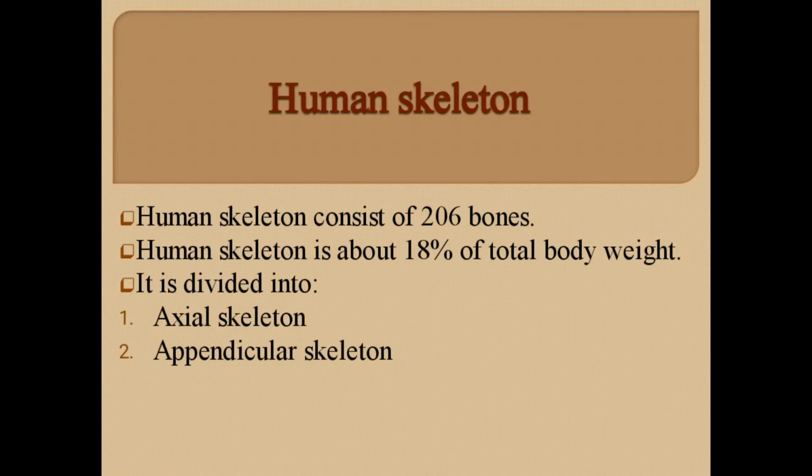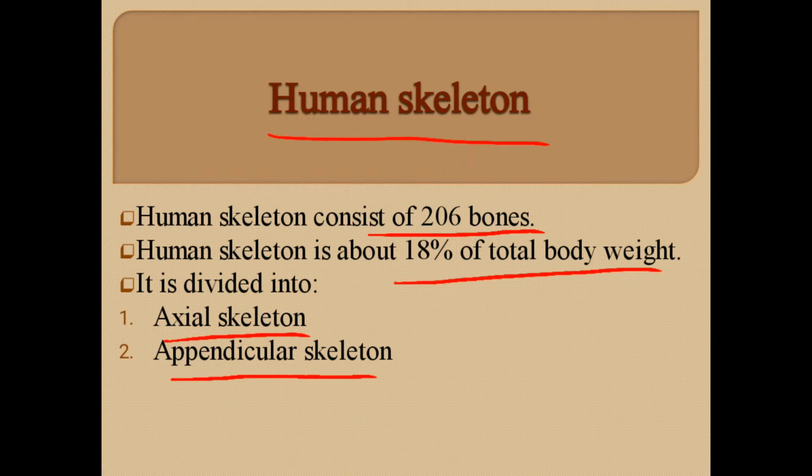The support and locomotion in human beings is provided by the human skeleton, and it consists of about 206 bones, and also it constitutes 18% of the total body weight. The human skeleton is divided into two parts. The first is the axial skeleton and the second is the appendicular skeleton.